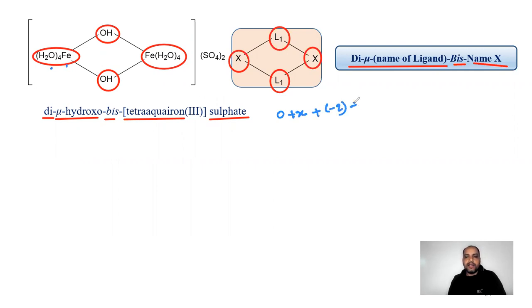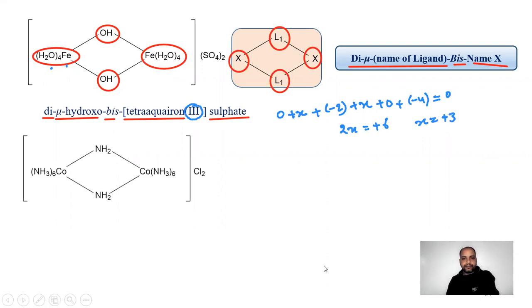For iron again we will take X. For water we will take 0. And then for sulfate we will take -2, and there are 2 sulfates, so it will be -4, equal to 0. So 2X is equal to +6. X is equal to +3, which is written in the parentheses here.